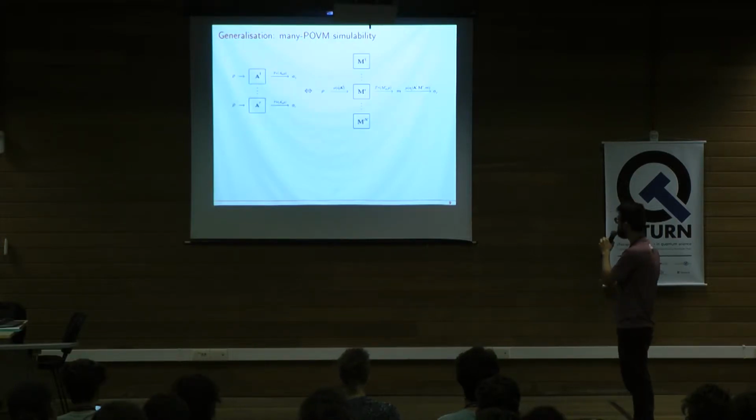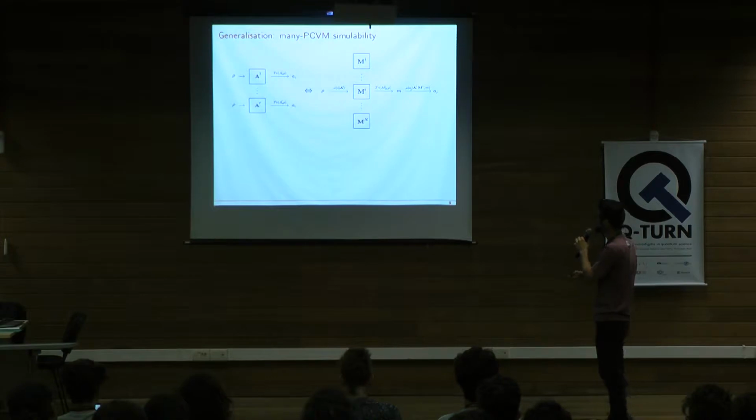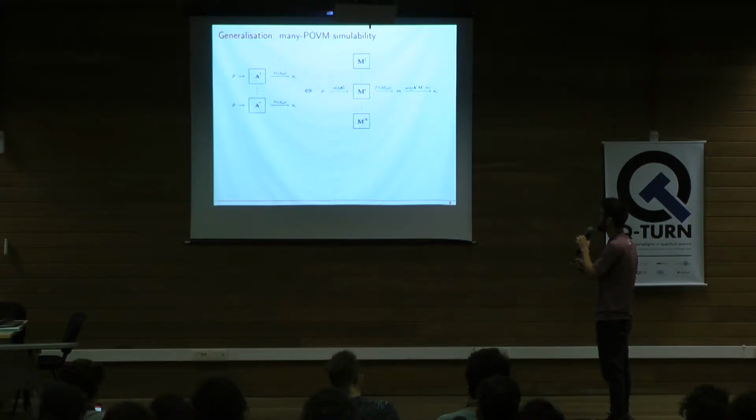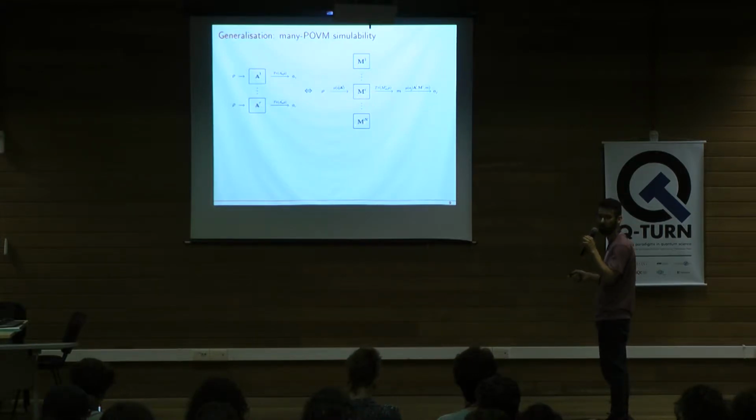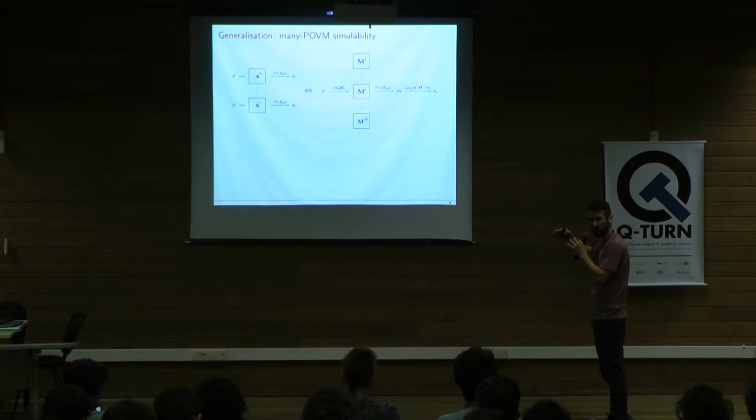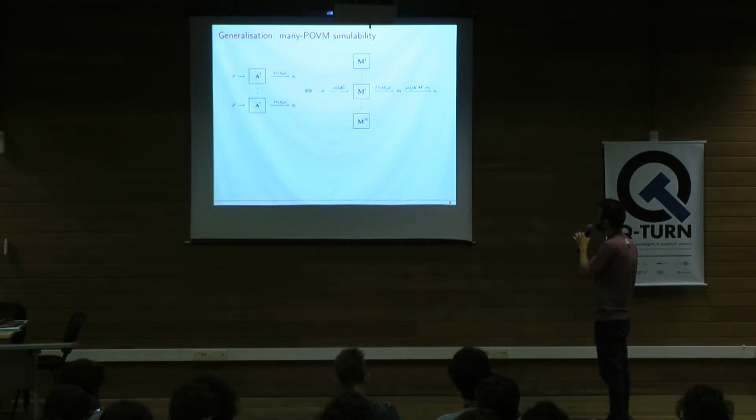So what we'll obtain in this situation, we have here a set of measurements running from A1 to AR. And now what I'll have is a set of simulators, M1 to Mn. For this to make sense, we want R to be larger than N, right? So we want to simulate a lot of measurements using fewer measurements. If I want to recover the jth measurement, I'll just flip a coin, represented by nu here, and this coin will tell me which simulator I should implement.